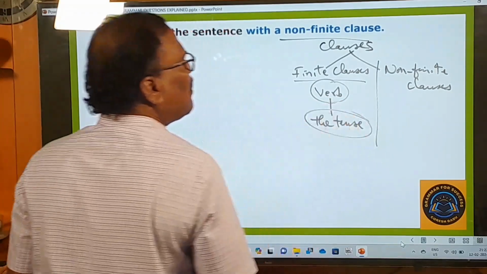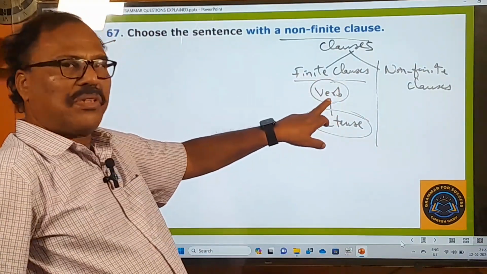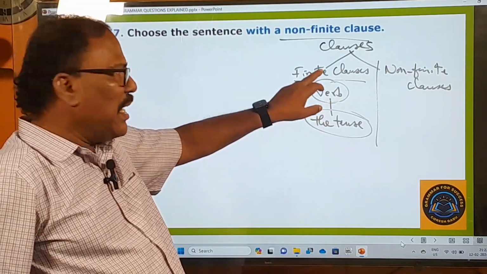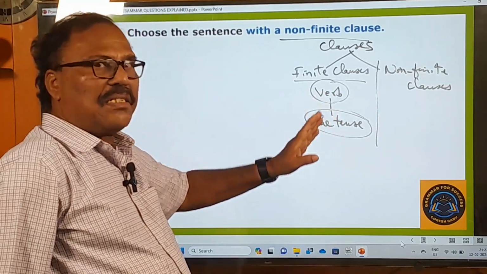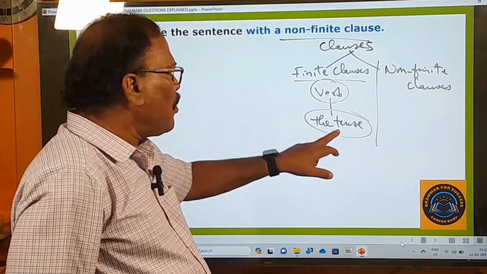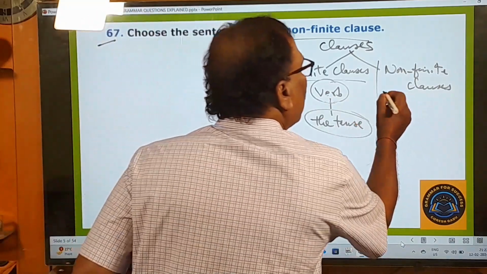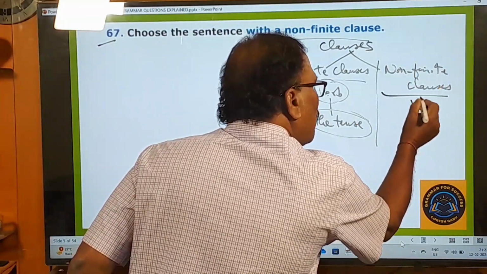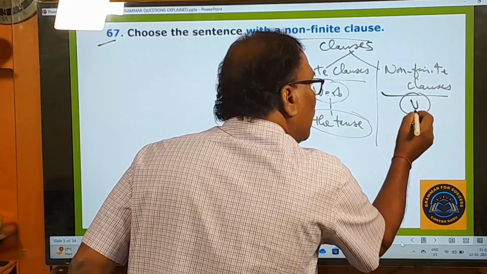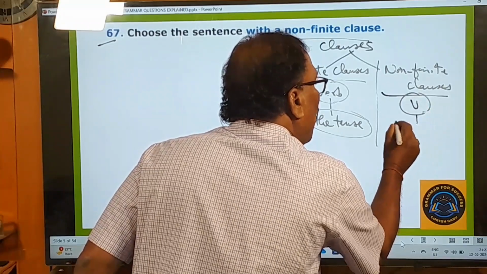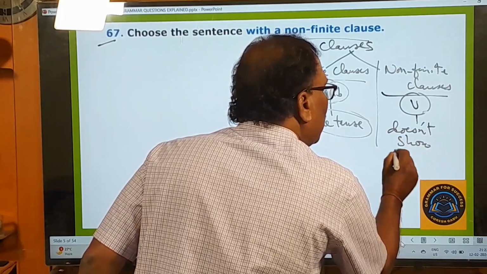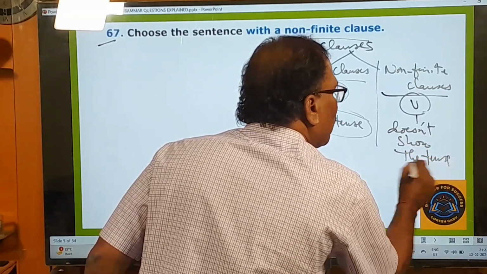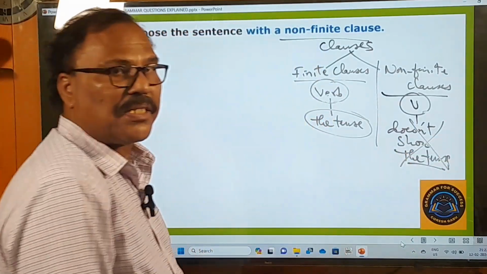In finite clauses, you can find the verb, and this verb shows the tense, whether it is present tense, past tense or future tense. In non-finite clauses also you find a verb, but that verb does not show any tense. Doesn't show what? The tense. This is very important. It doesn't show any tense.